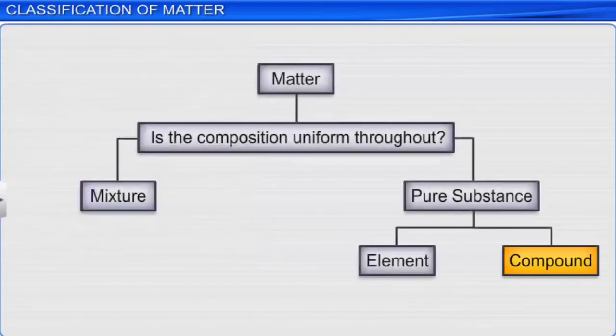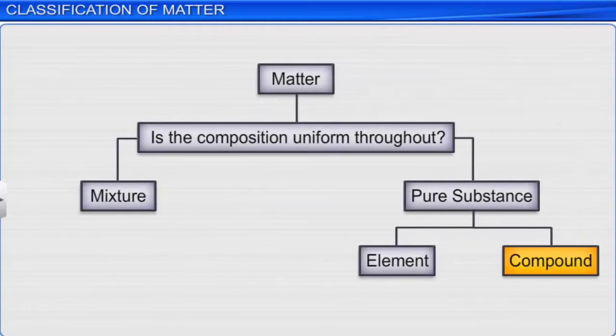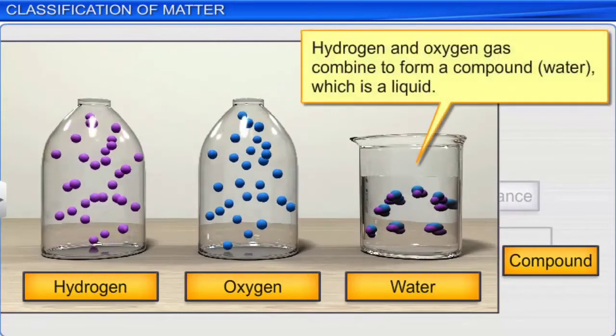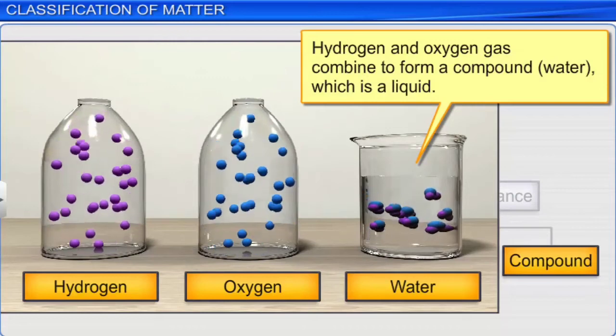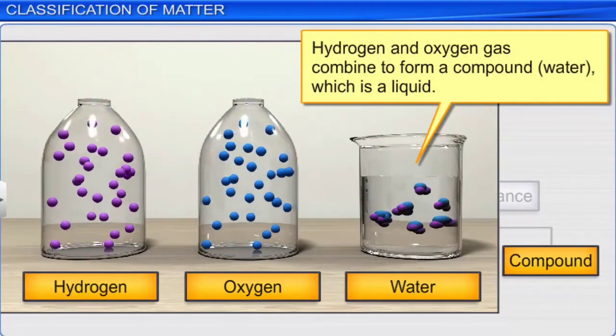Also remember that the properties of a compound are different from those of its constituent elements. For example, the elements hydrogen and oxygen, being gaseous in nature, combine to form a compound, water, which is a liquid.